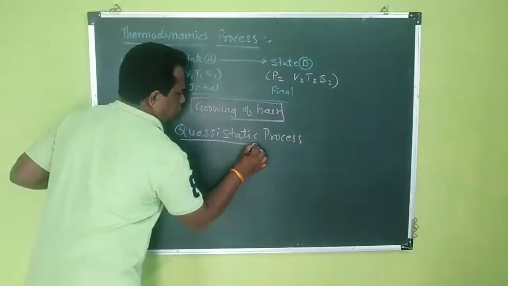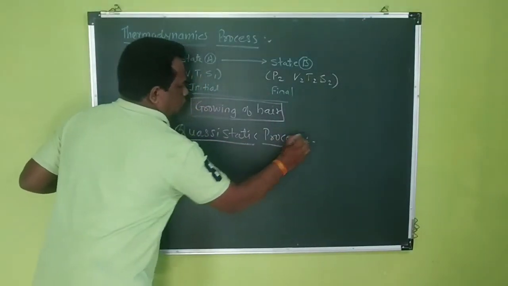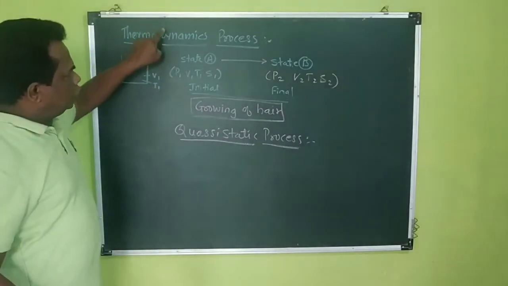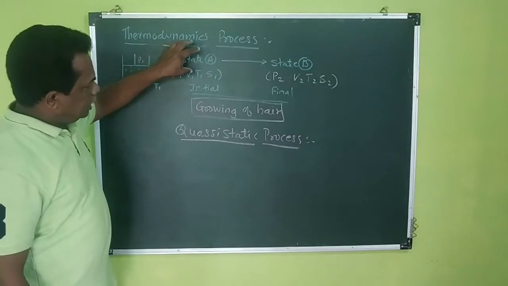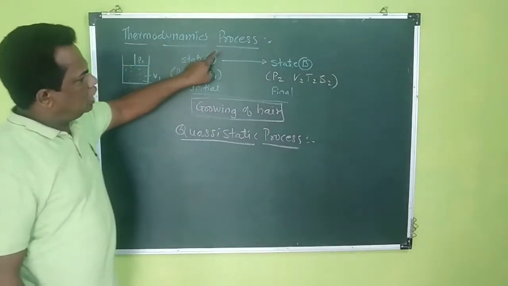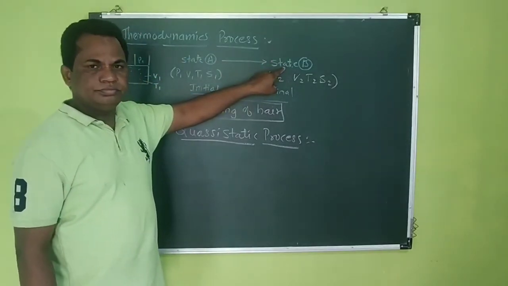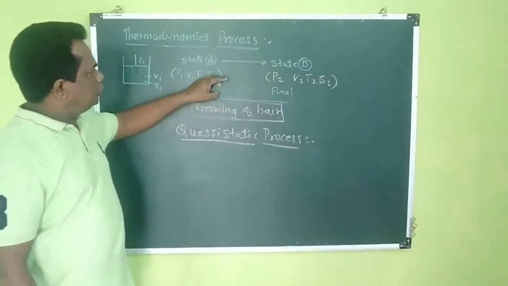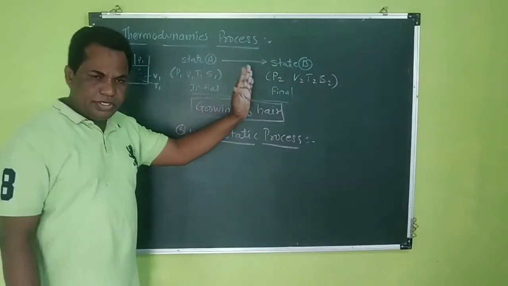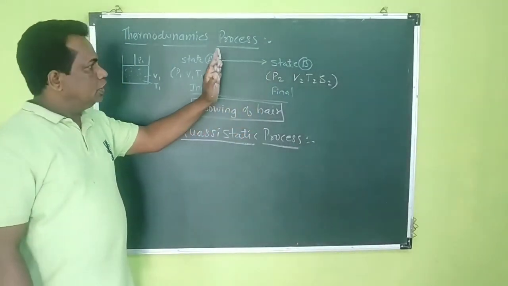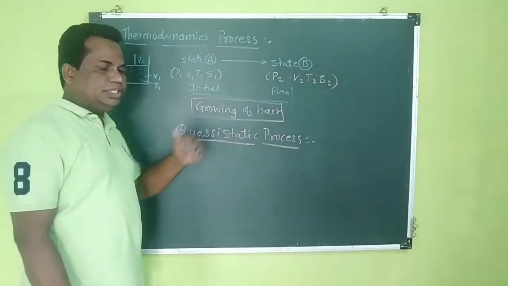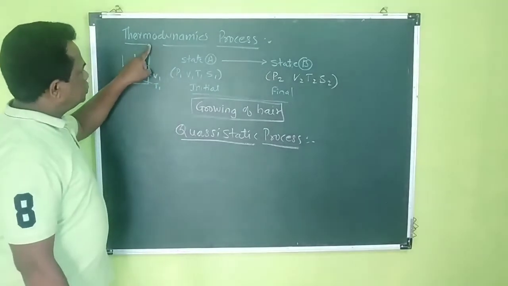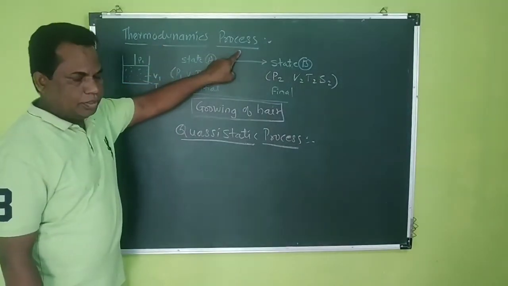So what are we going to see? A thermodynamic process is the process in which the state of a system changes to another state. This process is very slow, and each and every point is in thermodynamic equilibrium with the surrounding.